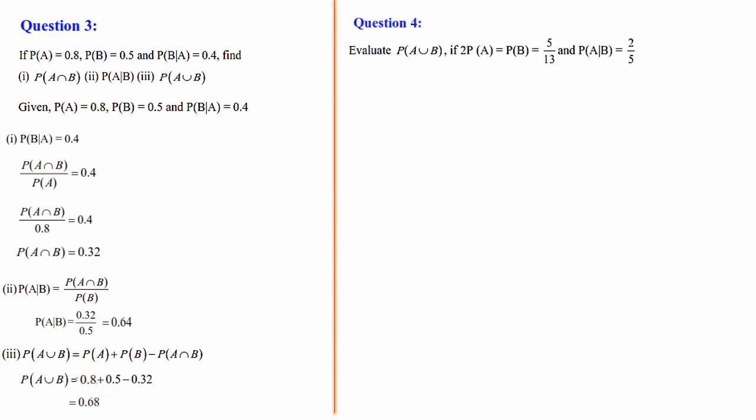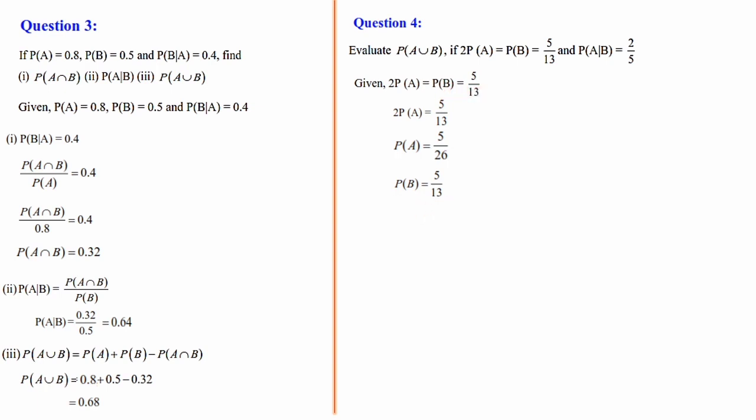Then question number 4. Question is, evaluate P of A union B if 2 P of A is equal to P of B is equal to 5 by 13 and P of A given B is equal to 2 by 5. Here two conditions are together, it is given to us. Let's take that one. 2 P of A is equal to P of B is equal to 5 by 13. Let's split it. 2 P of A is equal to 5 by 13. Then from here P of A we can calculate. P of A is equal to 5 by, this 2 will come here, that is 5 by 26. 2 into 13, 26. P of B, it is clear for us, 5 by 13, right as it is.